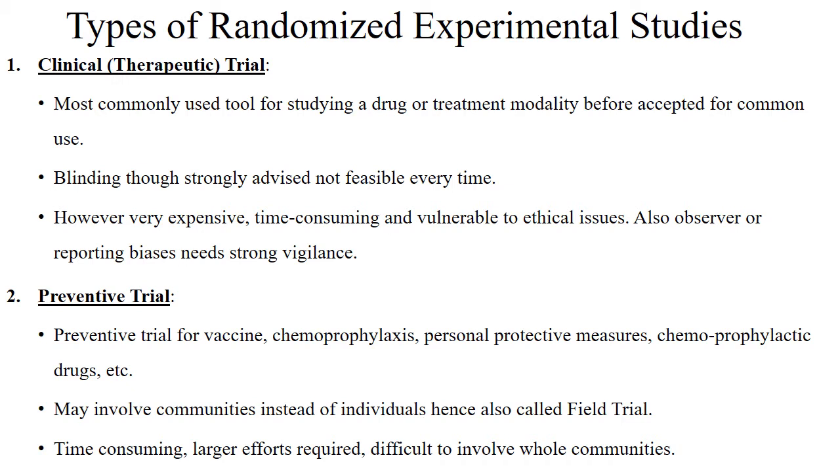It is very expensive, time consuming, and it has many ethical issues. And many times the drug companies which have invested so much in developing the drug may not perform this trial to perfection, and that may result in wrong results. So all these things need to be taken care of.